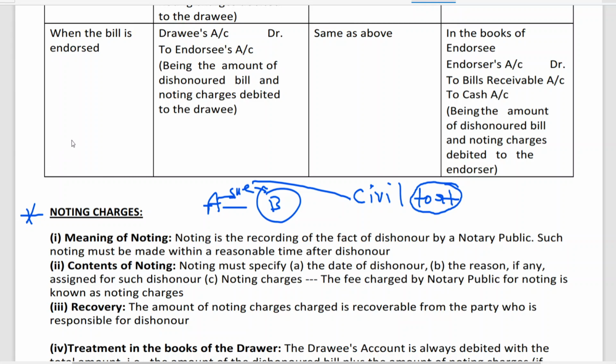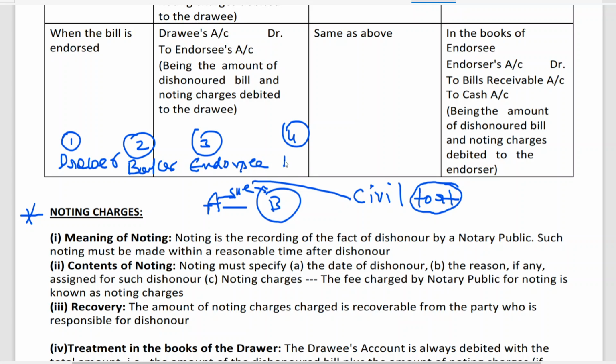Who is the holder of the bill, sir? For situation 1, the drawer is the holder of the bill. I think you'll understand situation 1 by this time. Situation 2, discounting: the banker is the holder of the bill. Situation 3, NRC is the holder of the bill. Again, situation 4, who is the holder of the bill? Drawer only. That means for situations 1 and 4, the drawer itself. Situation 2, banker. Situation 3, NRC. For a bill sent to the bank for collection, the bank has gone on behalf of the drawer only.